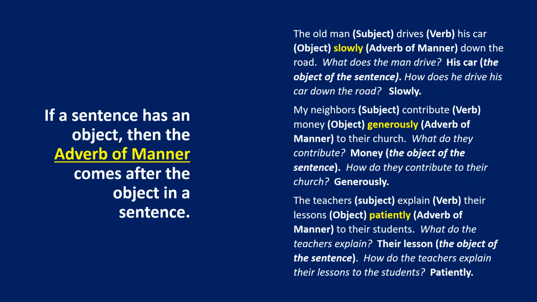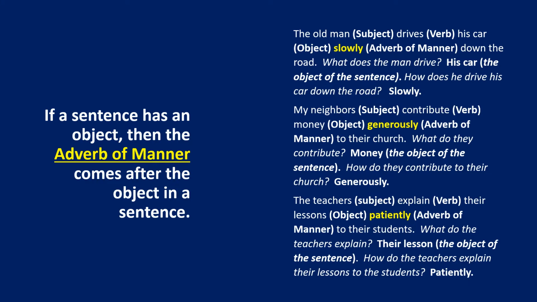How does he drive his car down the road? Slowly. Next example, my neighbors, that's the subject. Contribute, that's the verb. Money, that's the object. Generously, that's the adverb or the adverb of manner, to their church. What do they contribute? Money, the object of the sentence. How do they contribute to their church? Generously, that is the adverb.